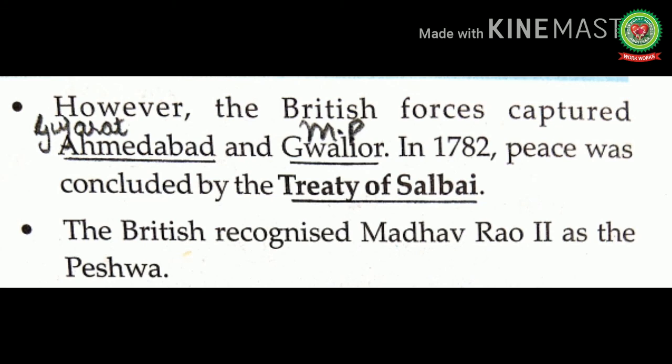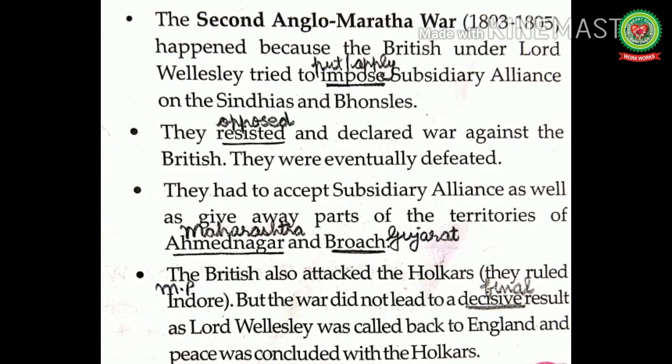And in 1782, peace was concluded by the Treaty of Salbai. It means an agreement was signed on May 17, 1782 by the representative of the Maratha Empire and the British East India Company after long negotiations to settle the outcome of the First Anglo-Maratha War, and that was known as the Treaty of Salbai. After that treaty, the British recognized Madhav Rao II as the Peshwa. Peshwa means foremost leader.